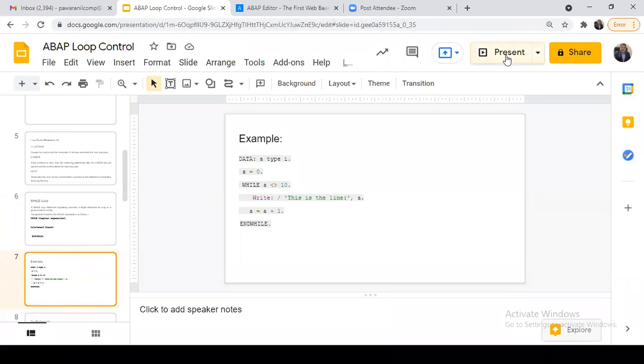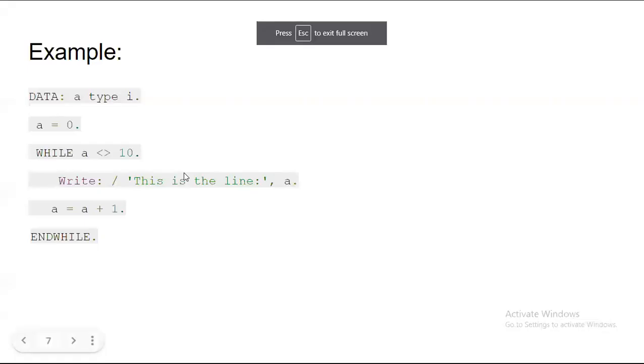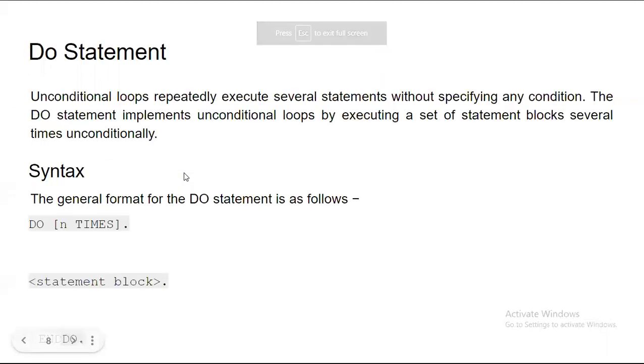Let me present this screen. We have seen this execution. Now the DO statement. How does the DO statement work? Unconditional loops repeatedly execute several statements without specifying any condition. The DO statement implements unconditional loops by executing a set of statement blocks several times unconditionally.